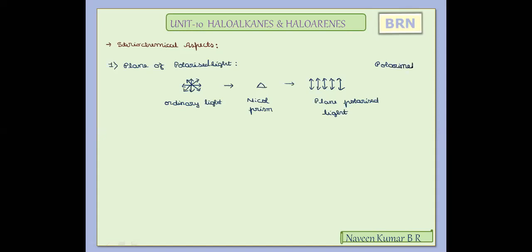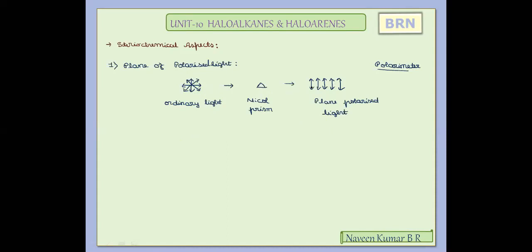So polarimeter is used to measure the property of rotating this plane polarized light by a compound present in its solution. I will recall again: what is plane polarized light? The ordinary light consists of light waves traveling in all the possible planes, which when passed through a Nicol prism, the waves will travel in one particular plane.